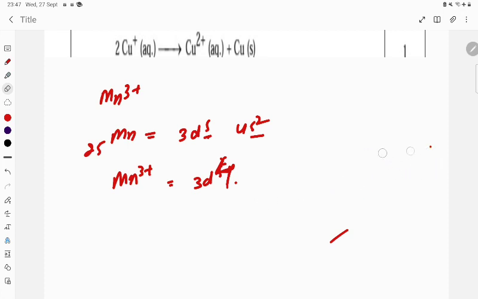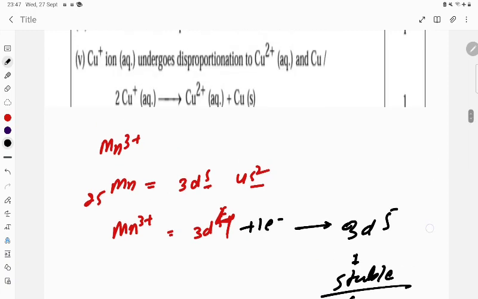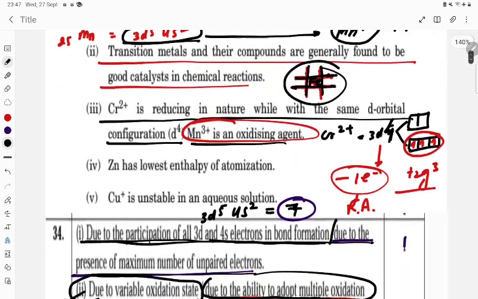So both ways you can explain, student, either with the help of crystal field theory or the normal way. If it is accepting one electron, it will become 3d5, stable half-filled. So anything accepting an electron to become stable will become the oxidizing agent. Now let us see the next question, the last one.